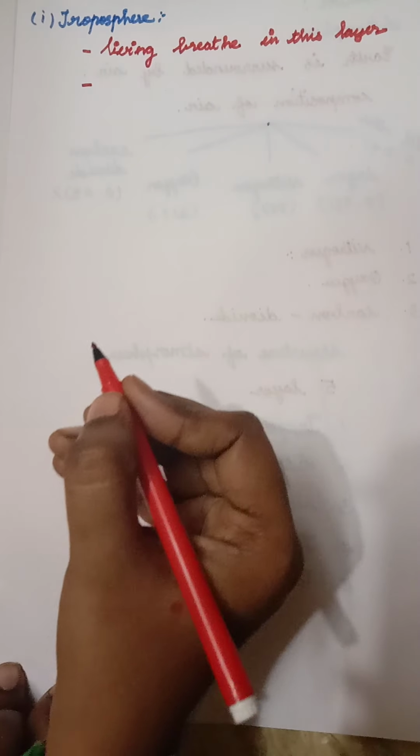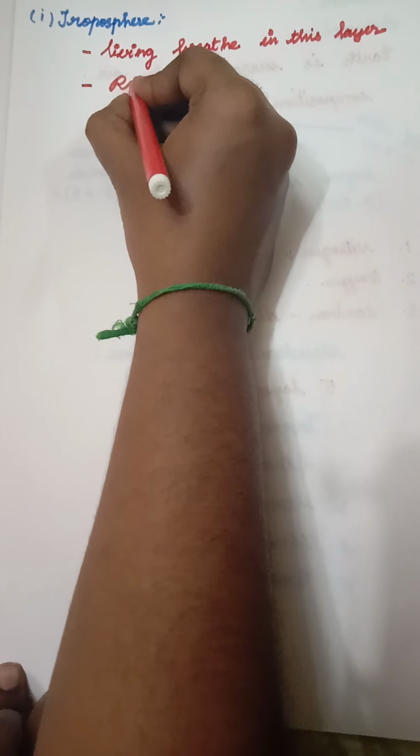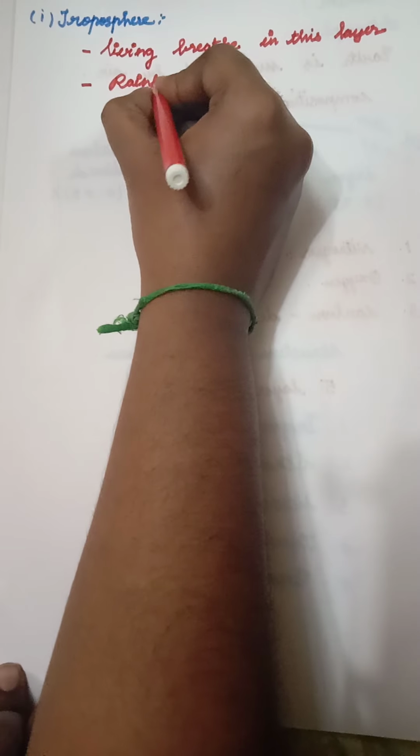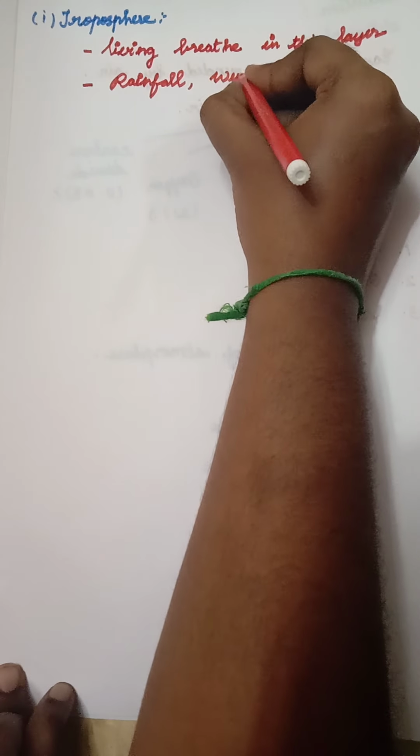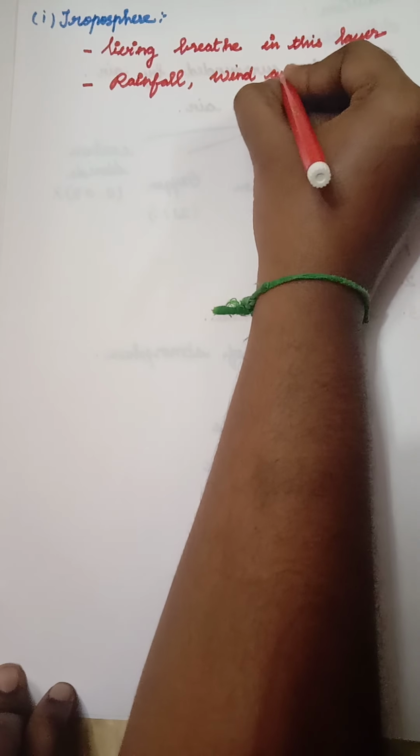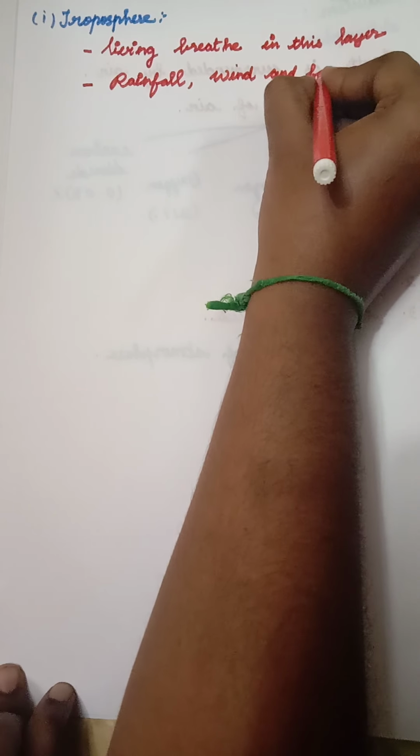What type of weather occurs in the troposphere? Rainfall, wind and fog. And what is the height of the troposphere?